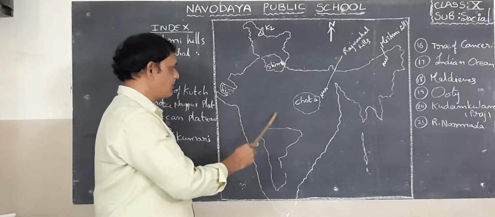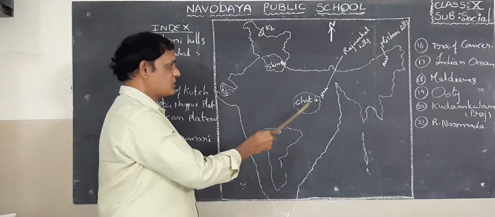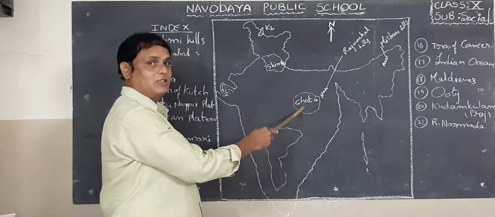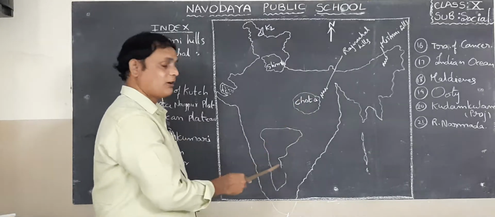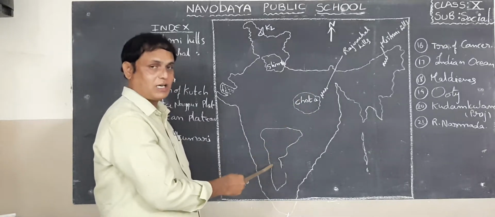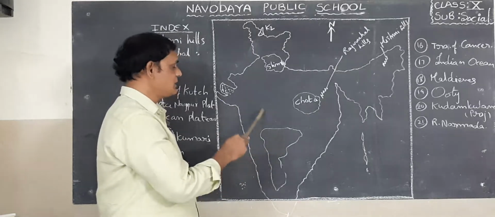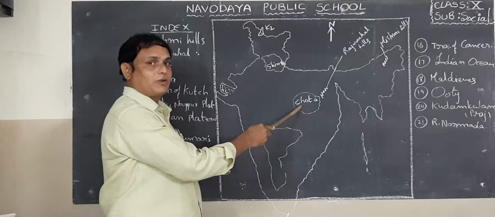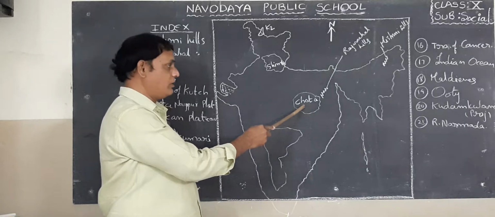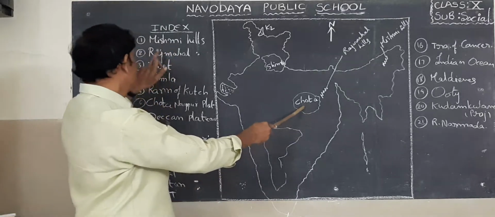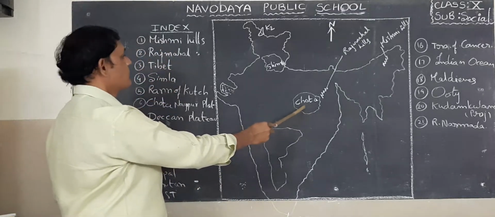Okay, so here Malwa Plateau is there, here Chota Nagpur Plateau is there in Jharkhand area, and Deccan Plateau is in our South India. Okay, so in these 3, they asked here first Chota Nagpur Plateau. What is that? Chota Nagpur Plateau.